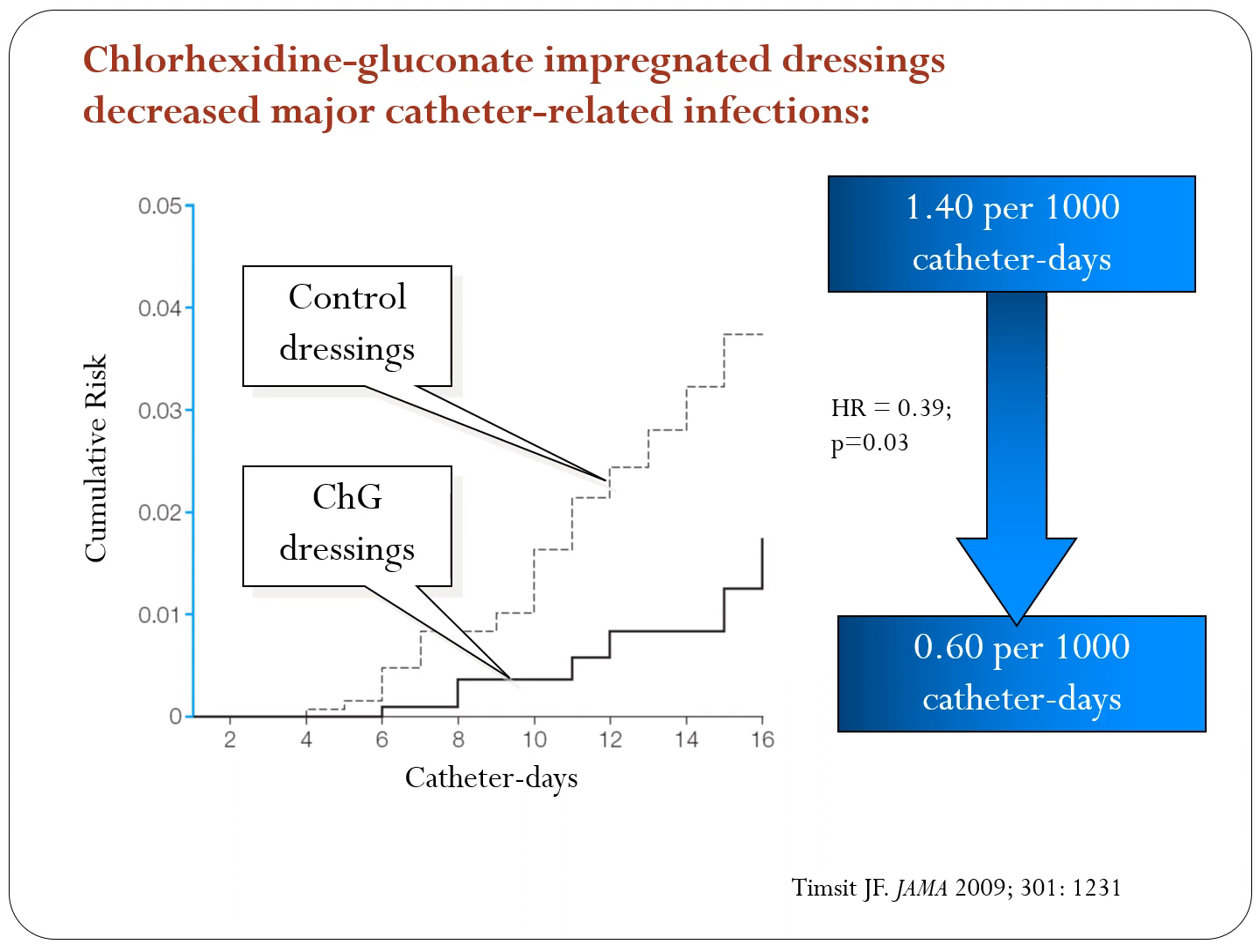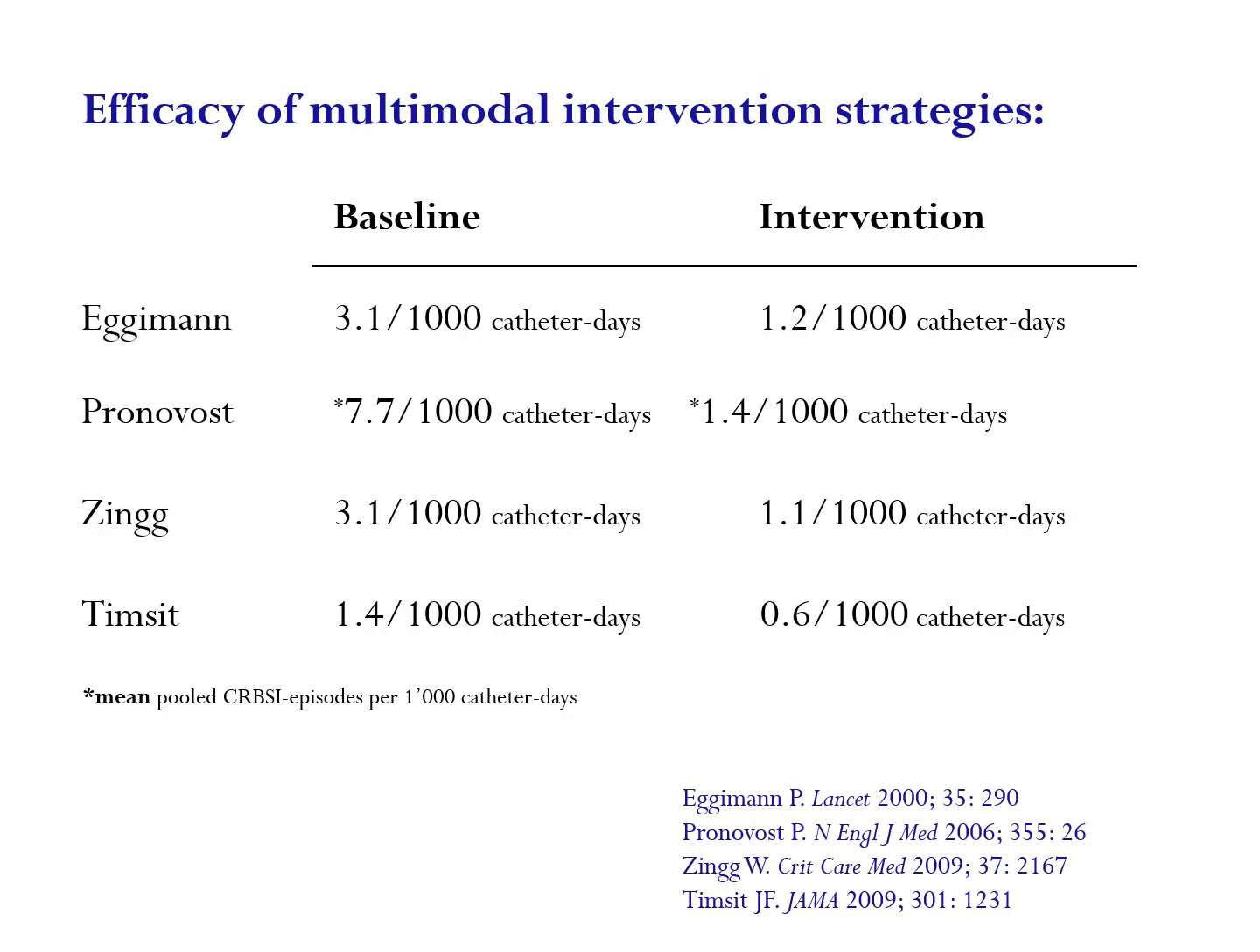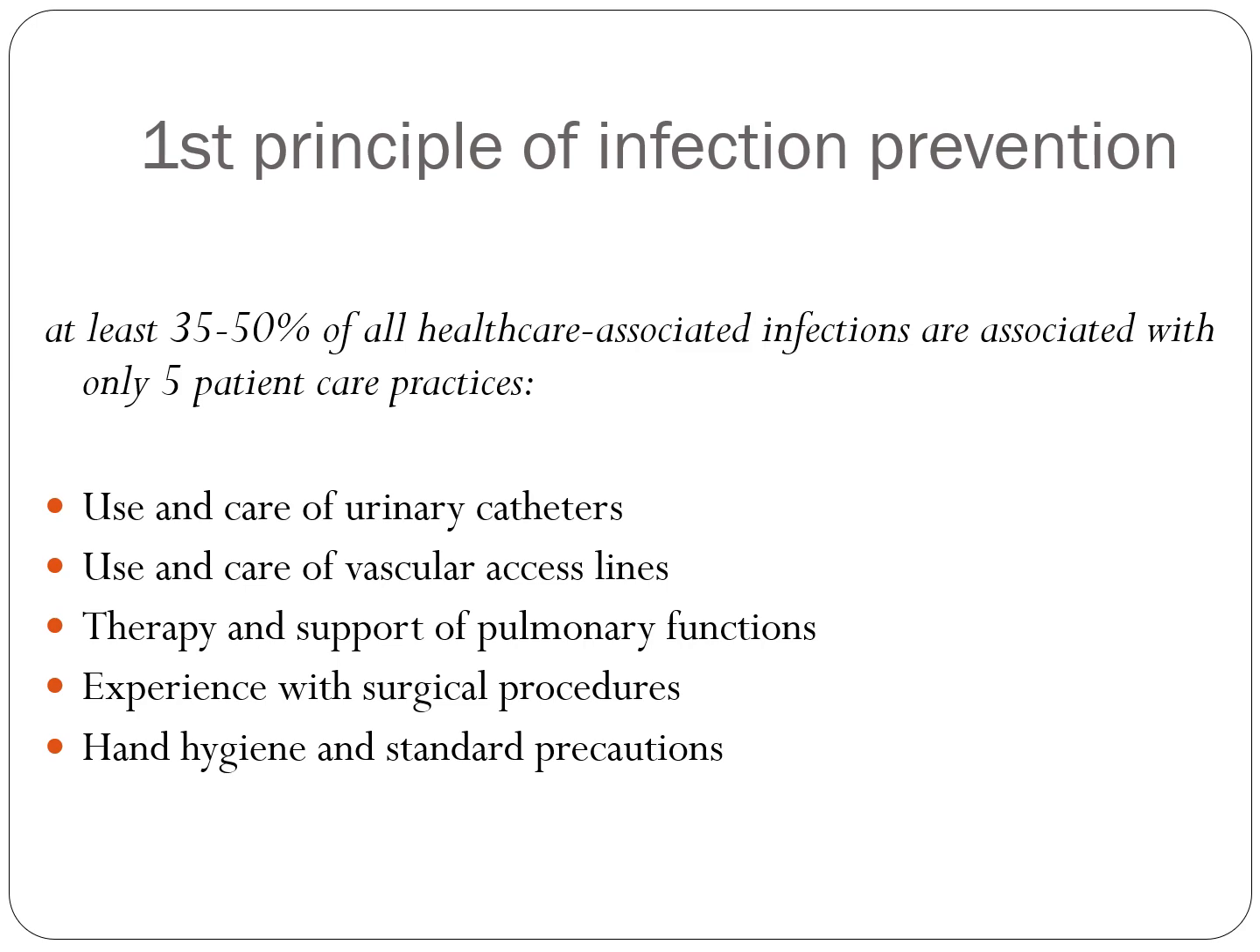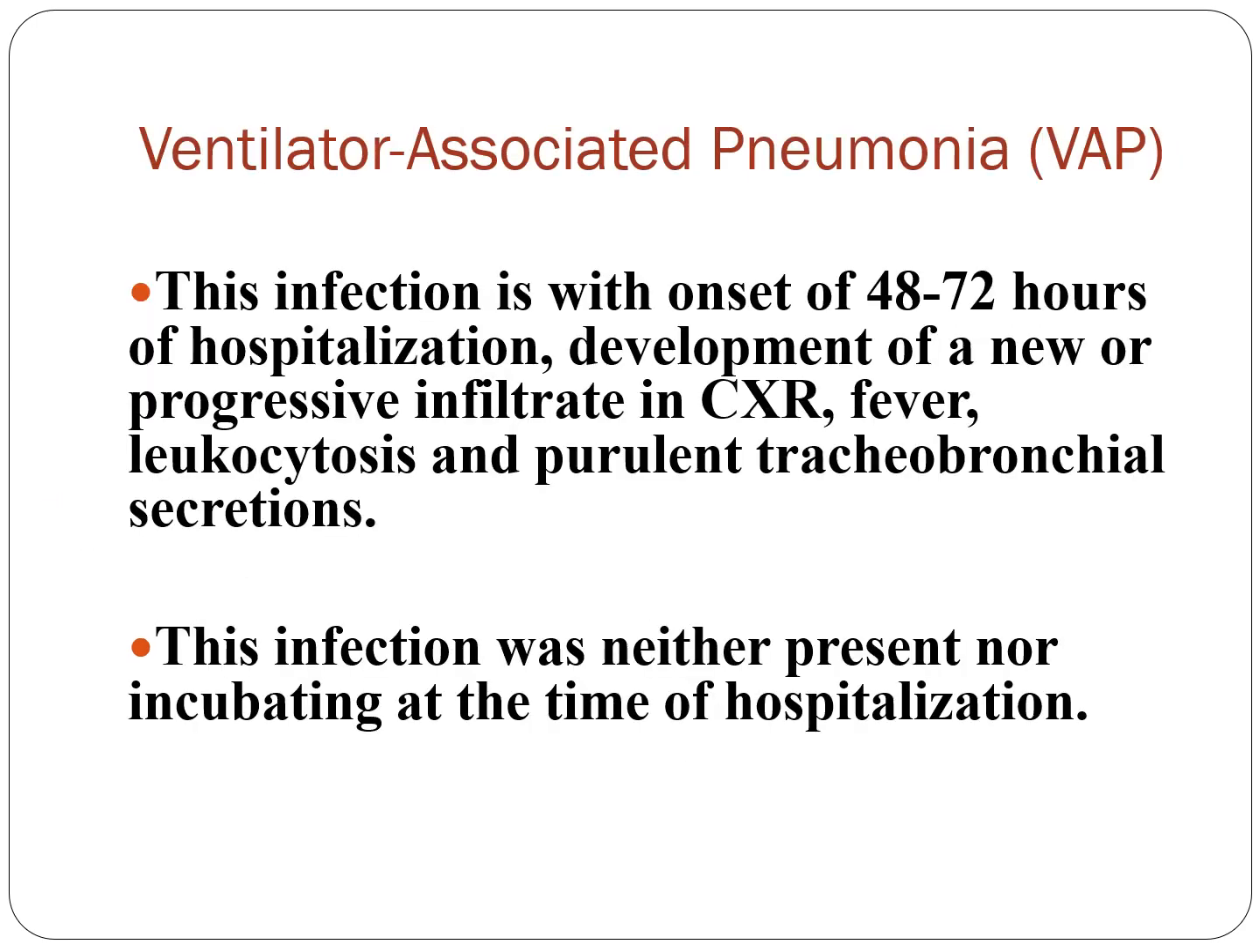Chlorhexidine gluconate impregnated dressings decrease the major catheter line infections. It was observed that the rate of about 1.4 to 2 was reduced to about 0.6 per 1,000 catheter days. That is sponges. That was about CLABSI. Let's learn about ventilator-associated pneumonia.